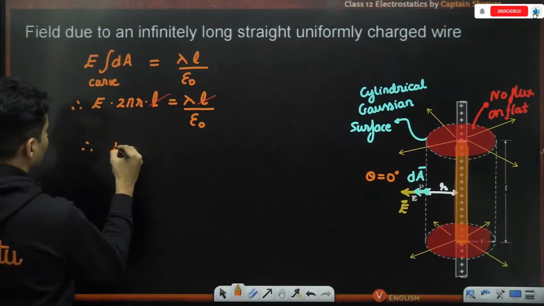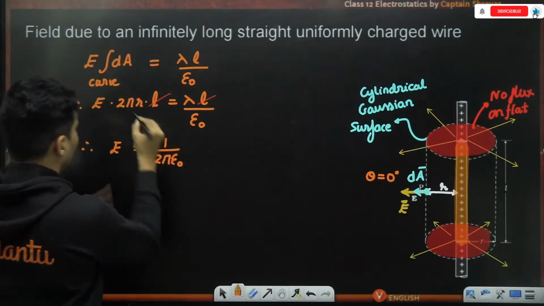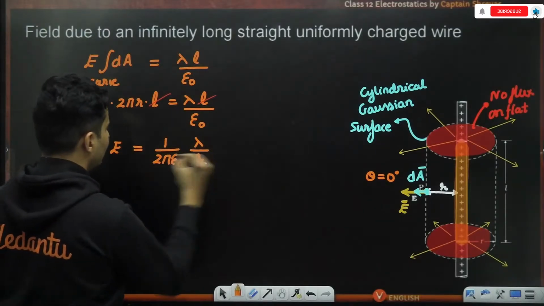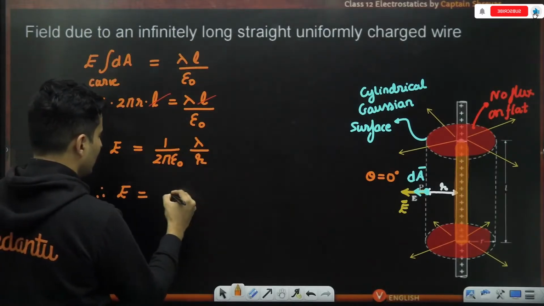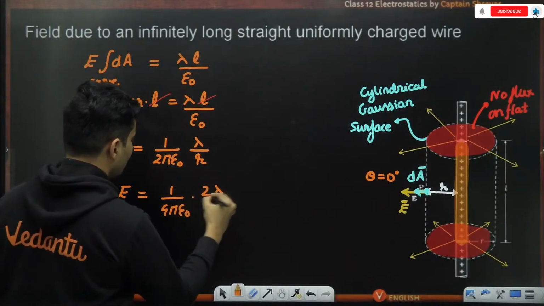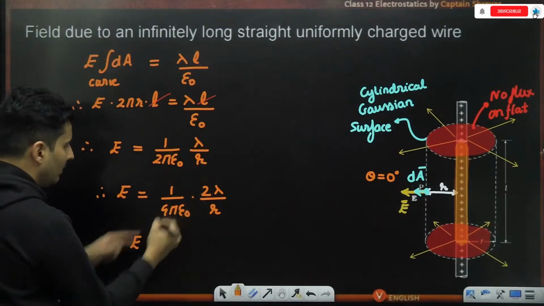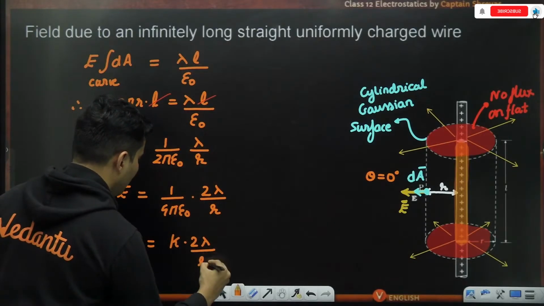So therefore, electric field will be 1 by 2 pi epsilon naught, lambda on the top, r below. If you want, you can write this as electric field is 1 by 4 pi epsilon naught times 2 lambda by r, which is the same as k multiplied by 2 lambda divided by r.